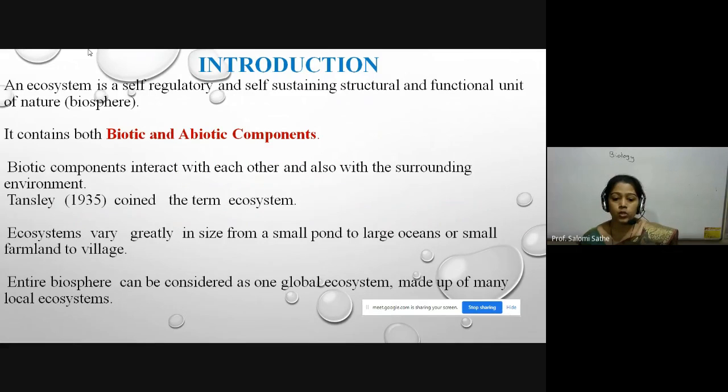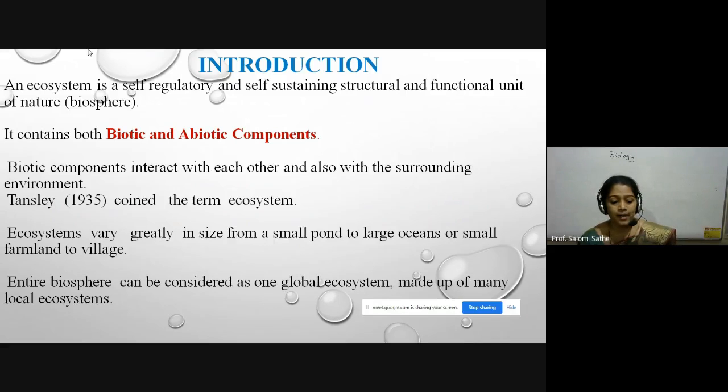Okay, this ecological succession comes under chapter number 14, that is the ecosystem and energy flow. Here let us start with the introduction. Just a quick review. An ecosystem is a self-regulatory and self-sustaining structural and functional unit of nature, that is the biosphere. It contains both biotic as well as abiotic components. Biotic components interact with each other as they are living organisms, and also with the surrounding environment.